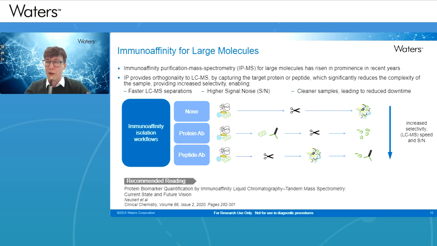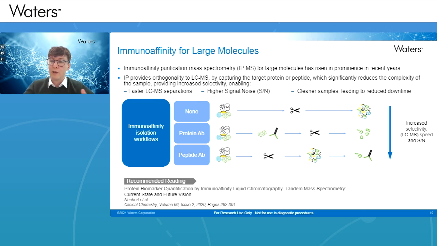So for something that involves a direct digest and injection, you may typically need quite a long LC-MS runtime to pull apart all the matrix interferences and potential ion suppression that could be impacting your analyte. This also has a benefit in terms of increasing the signal to noise.